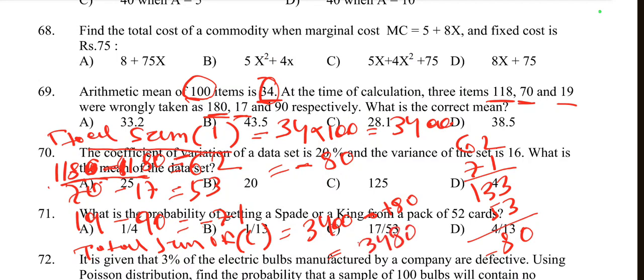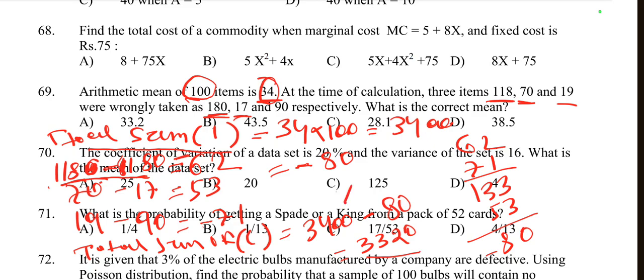We minus the value of 80. Then 3400 minus 80 is equal to 3320. So the value is 3320.